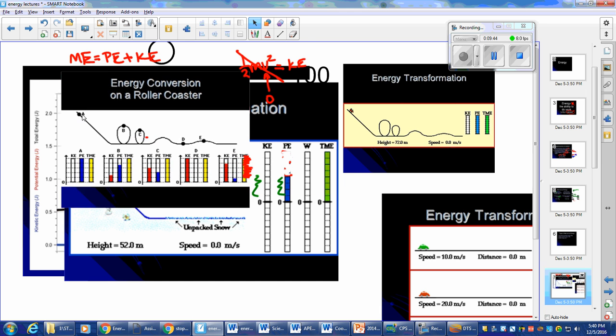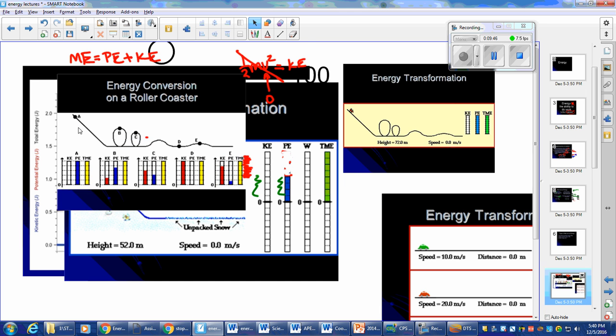There's some roller coasters here. You can see at the top, it's all potential energy. So my mechanical energy is all potential. When it comes down at B, I have some height, so my potential energy is still pretty high, but my kinetic energy is making up for the difference now. Look at the yellow bar, always 100%. The bottom here, when I've lost almost all my height, almost all of my energy is kinetic energy, right? Potential energy a little bit because it's not at ground level, right?